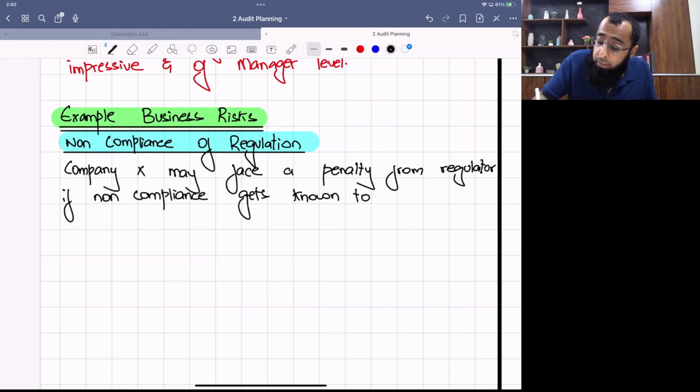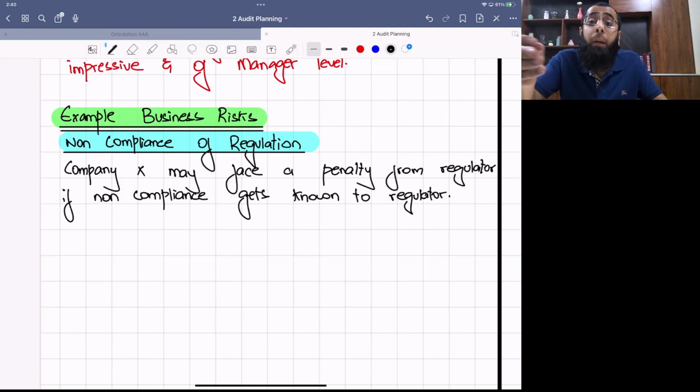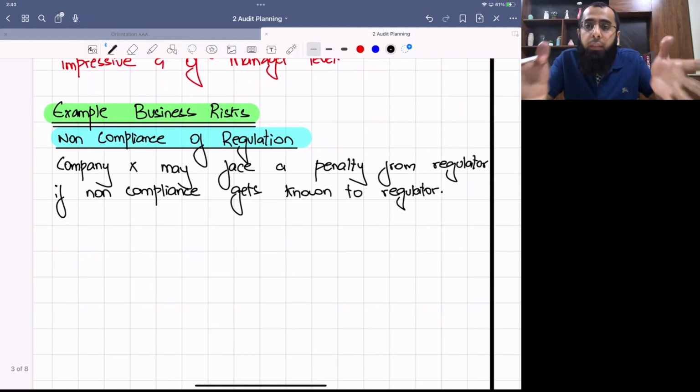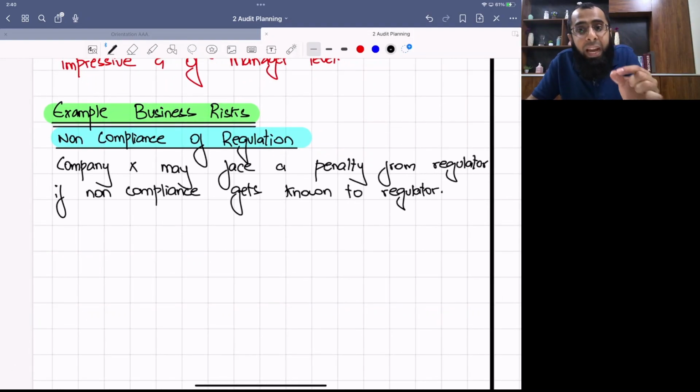See, this is the risk. We first identified it. First, you have to identify the risk. See, don't repeat the question. Like what students do is that they first write 2 lines about that non-compliance: that company did this and this is a non-compliance. Don't do this. The examiner already knows the scenario. He already has the question. So directly go for identification of the risk. The risk is penalty. Company X may face a penalty from regulator if non-compliance gets known to regulator. So this is the identification.